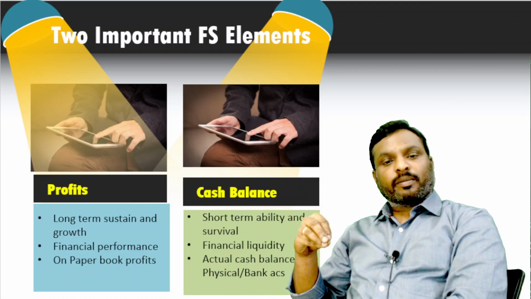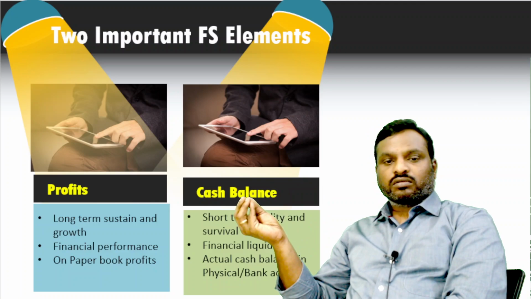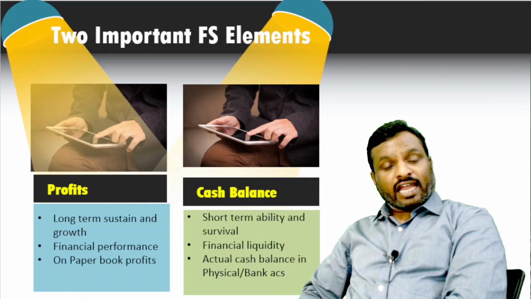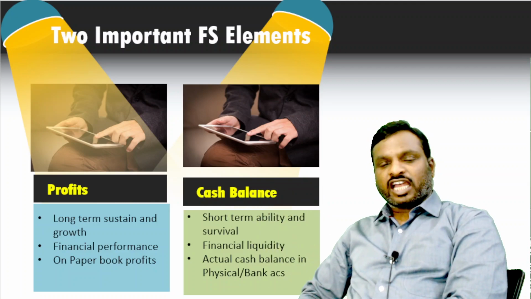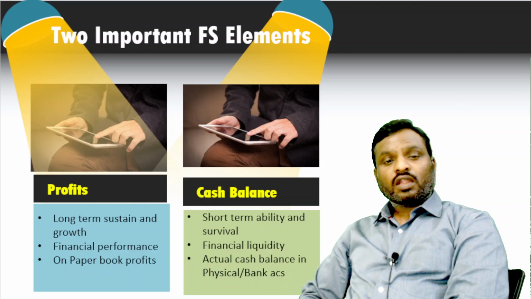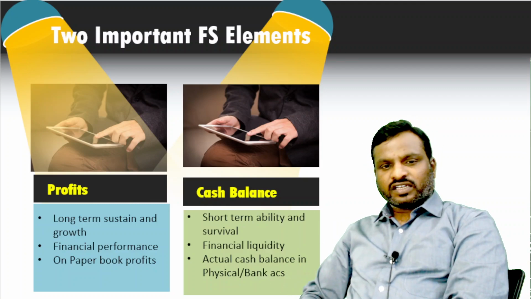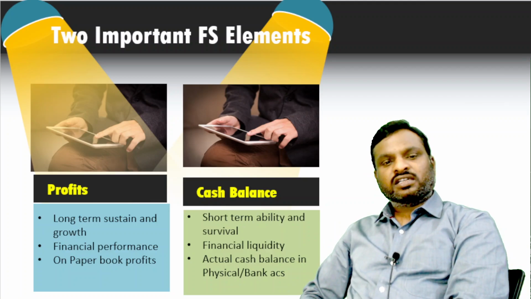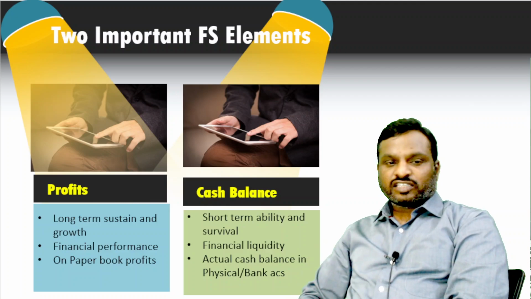There can be profits in the business, but the cash balance can be negative, bank balance can be negative. And there can be losses in the business entity, but bank balance and cash balance can be positive. How is this possible? In the previous session we have discussed this. Those who have not watched the previous session, I request and advise you to watch it to understand the logic and the reasons behind this.